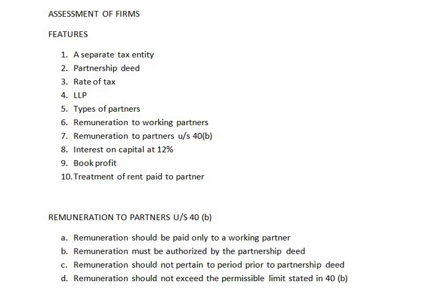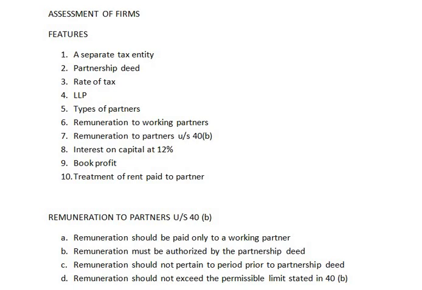Let us move to the next point, the seventh one, remuneration to partners under section 40(b). As I told you, only remuneration paid to a working partner is considered while computing the income from partnership firm, wherein the remuneration is not allowed to be paid to a non-working partner.